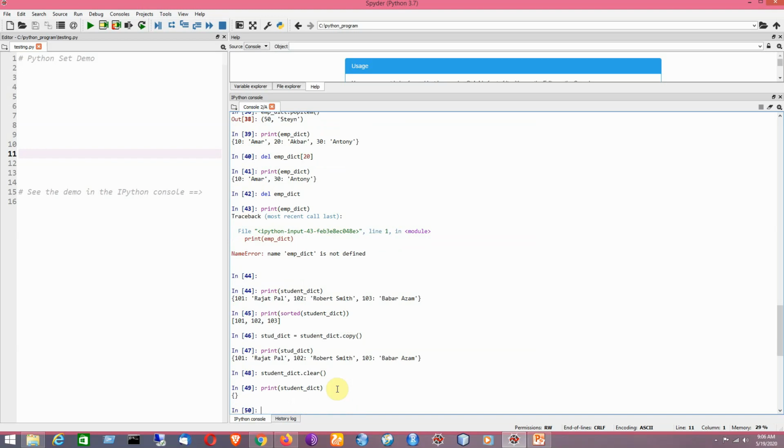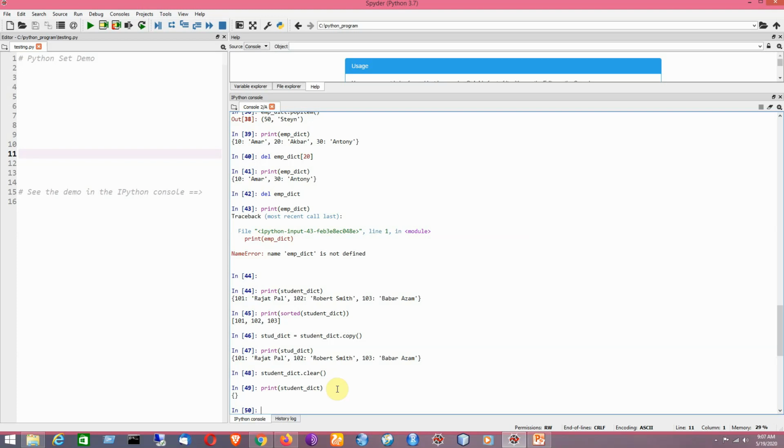I can create a dictionary, and I can access the elements of a dictionary because it is indexed, so it can have the key which can be used as an index to find the corresponding value. Remember that a dictionary is specified within a pair of curly braces.